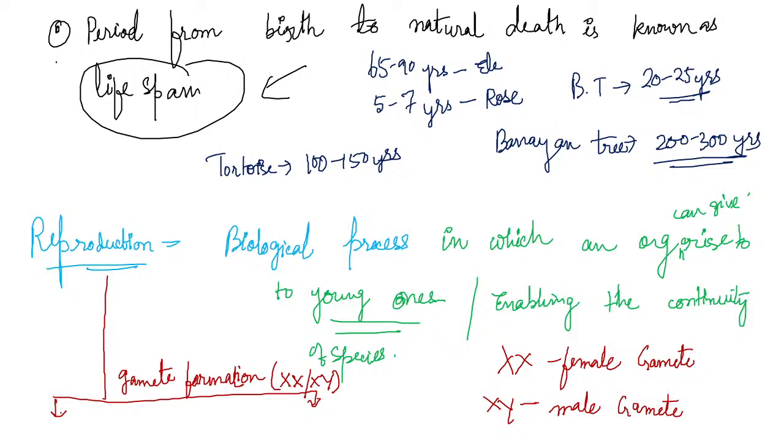Now, gamete formation can go with the sexual reproduction and also with the asexual reproduction. Gamete formation can be both asexual and sexual. Next, asexual. Now we'll study clearly about asexual reproduction.